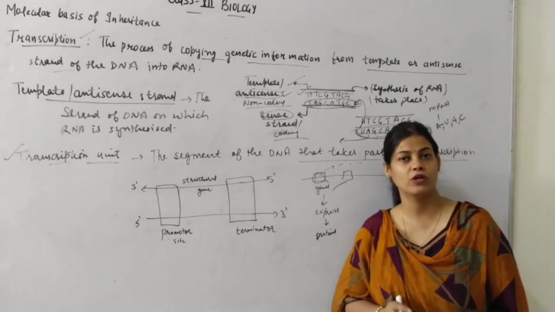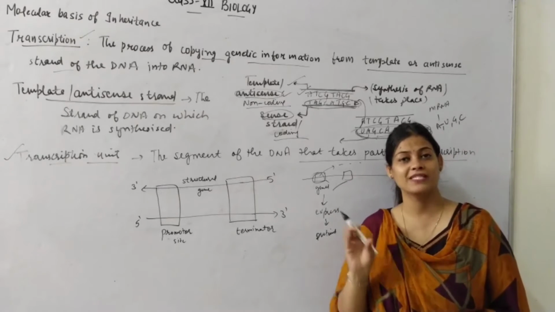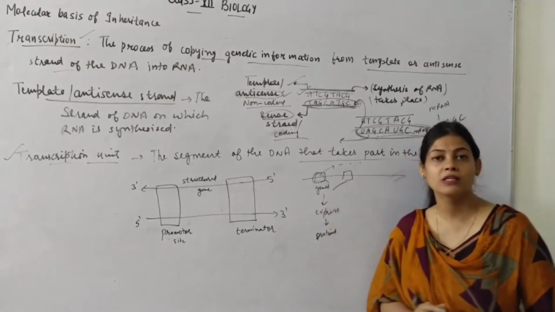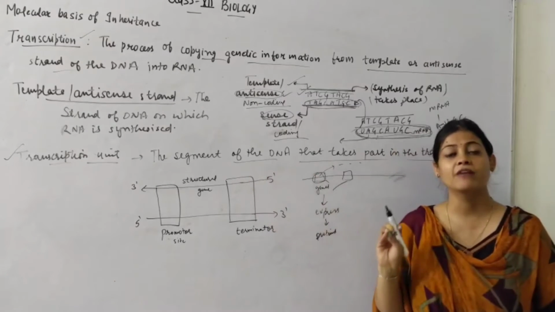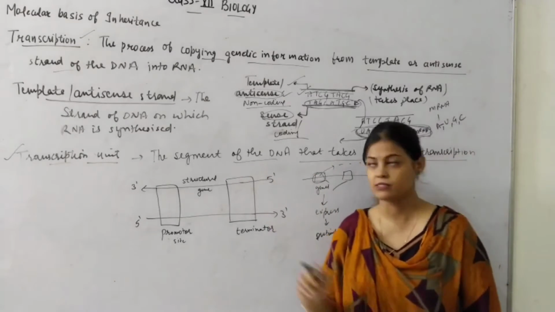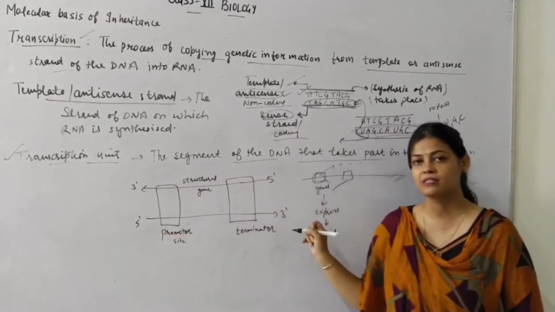When we study the operon system, we will see that there are many genes over a specific part of DNA. Not all the genes undergo transcription. So they have a specific segment of DNA where the transcription actually takes place. This is called the transcription unit. Here you can see I have shown a transcription unit.